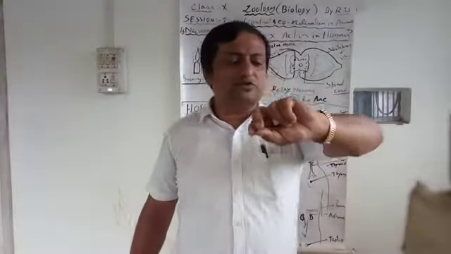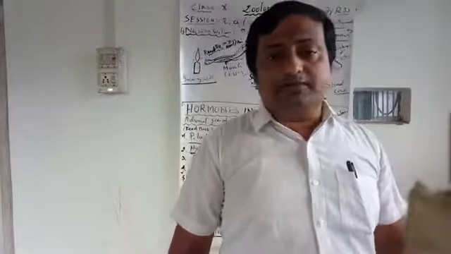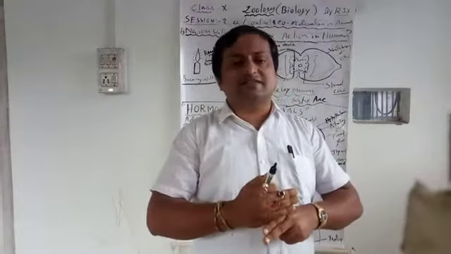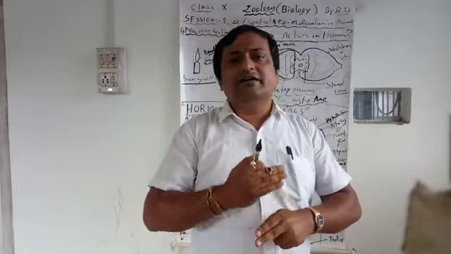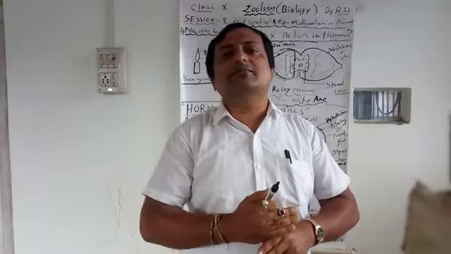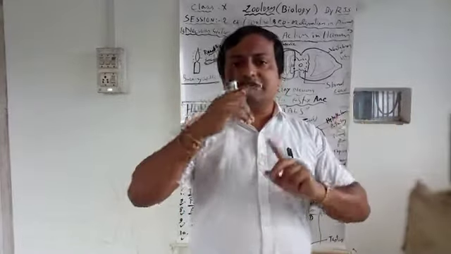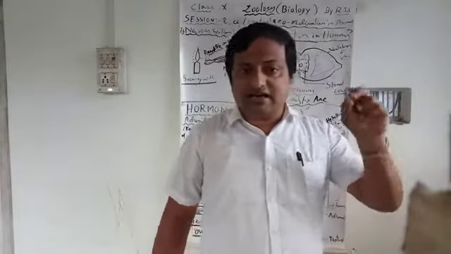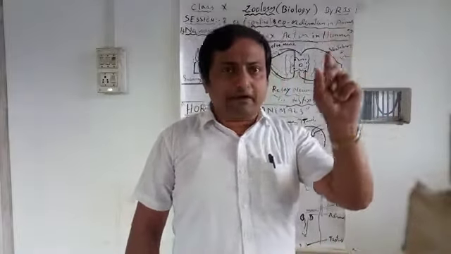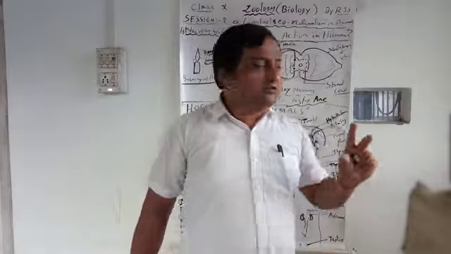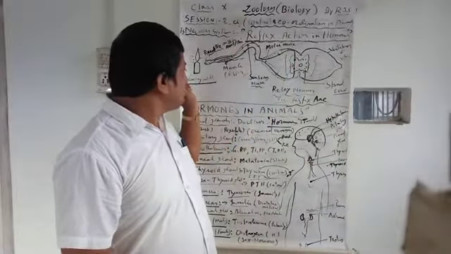Because if the information goes to the brain, it will take more time and cause more injury. Such types of actions provided by our nervous system are called reflex actions, without the involvement of the brain. Only the effector organ and the spinal cord, via sensory and motor nerves, are involved. This path is called the reflex arc. Okay, this is the reflex arc.